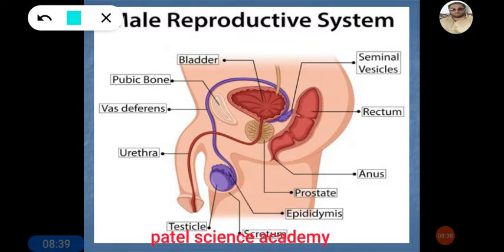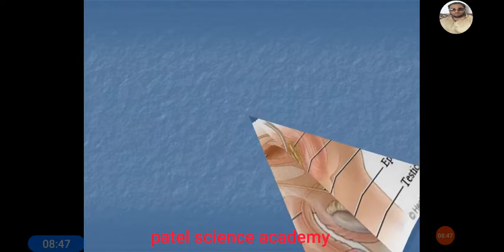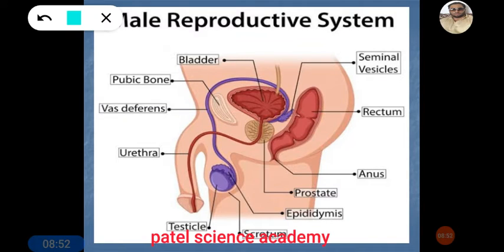Dear students, as I told you about this male reproductive system, one more time we'll see this blue color ball-like structure. It is called testes or testicles. It has epididymis, the upper and back side mass of tissue, and it is covered in a skin called scrotum. This opens into this long tube, which is called vas deferens. This vas deferens continues into this long tube.